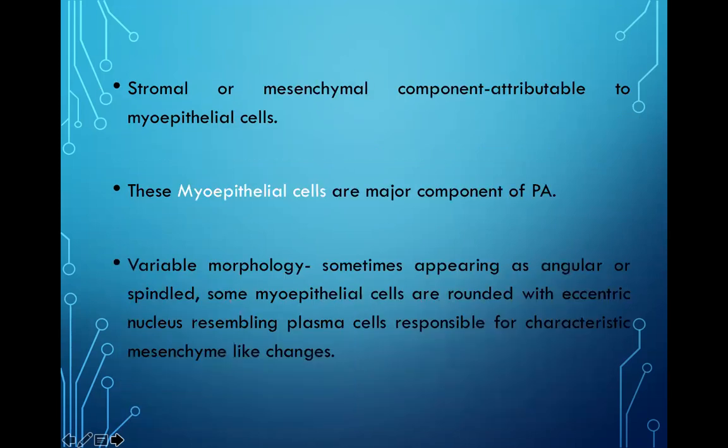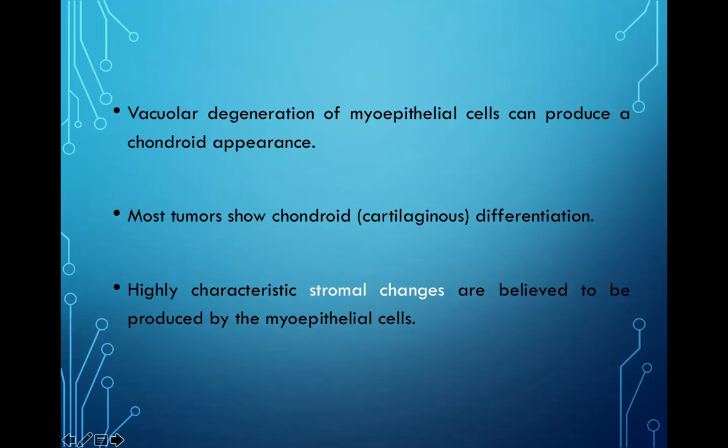Stromal or mesenchymal component is attributable to myoepithelial cells. So you should remember that myoepithelial cells are the major component of pleomorphic adenoma. There is variable morphology, sometimes appearing as angular or spindled. Some myoepithelial cells are round with eccentric nucleus resembling plasma cells. So there is vacuolar degeneration of myoepithelial cells that can produce a chondroid appearance.